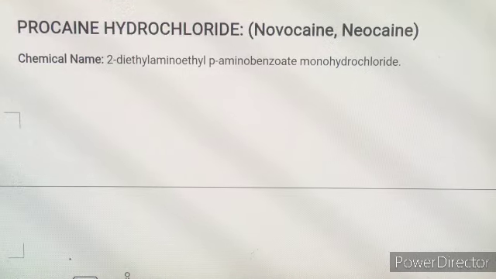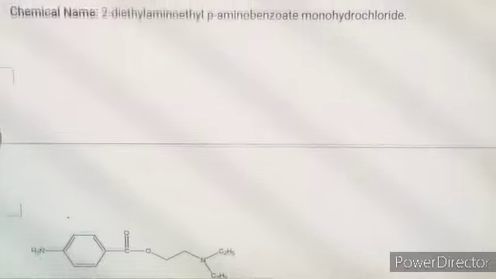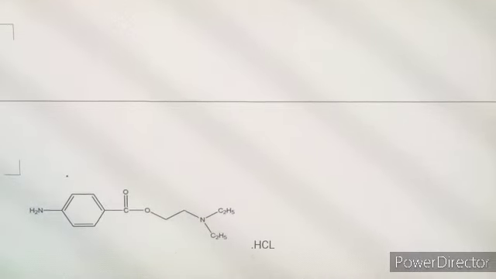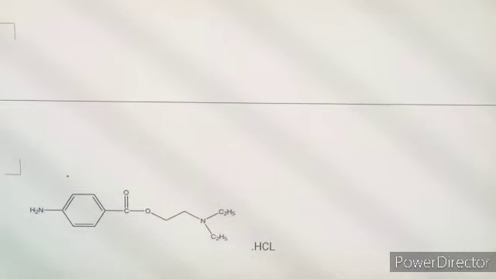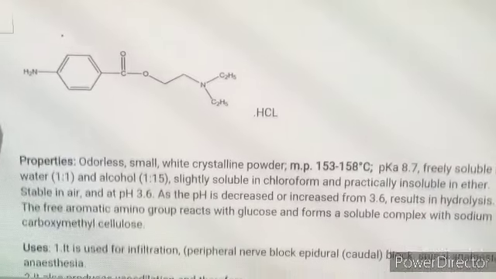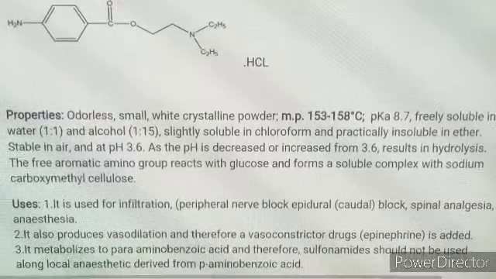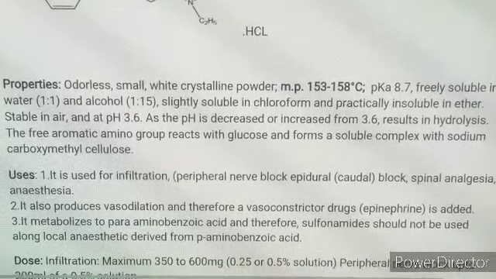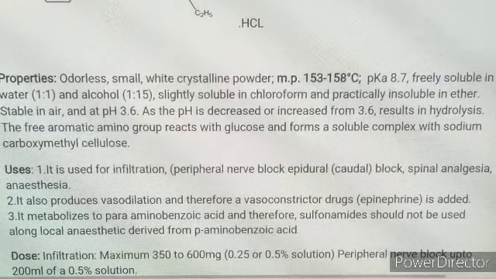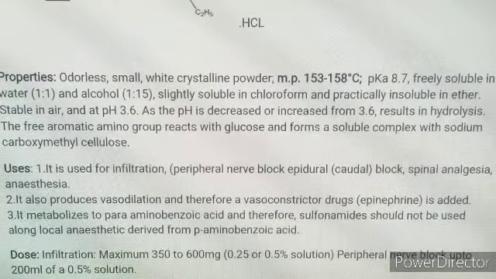Let us talk about procaine hydrochloride. The brand names are Novocaine and Neocaine. See the structure. This is 2-diethylaminoethyl para-aminobenzoate monohydrochloride. The properties: it is an odorless, small, white crystalline powder, melting point 153 to 158, freely soluble in water and alcohol, and slightly soluble in chloroform.